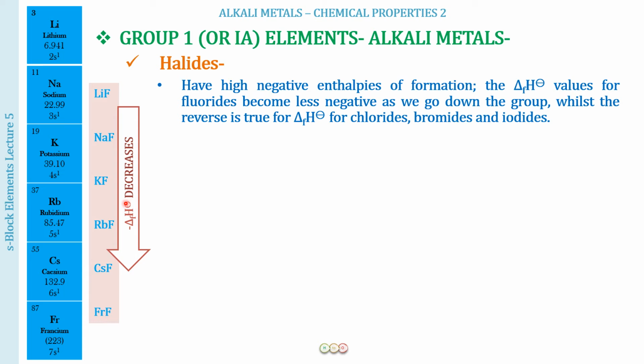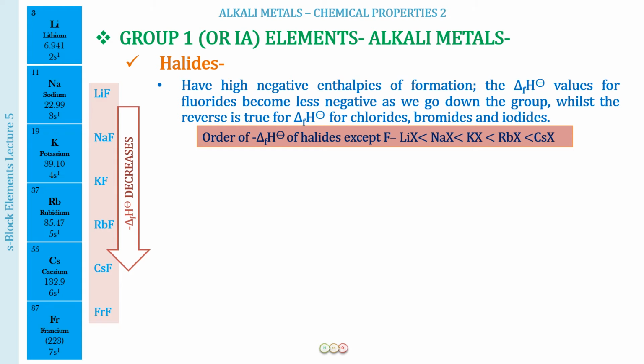Okay, and then if we look at the chlorides, bromides and the iodides, we find that the opposite is the order. Now, why is it the opposite order? Please just remember, how do we calculate the enthalpy of formation? Enthalpy of formation means, for example, if I am taking sodium, sodium was a metal, right? So first of all, you convert sodium into gaseous atoms. This is the heat of atomization. Then sodium ion is formed, right? So this is going to be what?